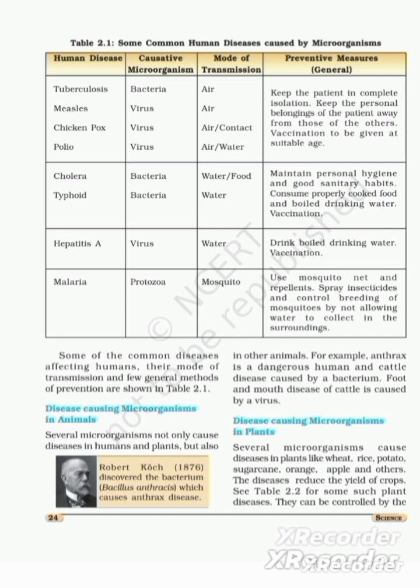In the case of tuberculosis, bacteria is the causative microorganism, and it can be transmitted by air. Measles, chickenpox and polio are caused by viruses. Measles is spread through air, whereas chickenpox or polio is spread through air, contact or water. The preventive measures for all these four are the same.